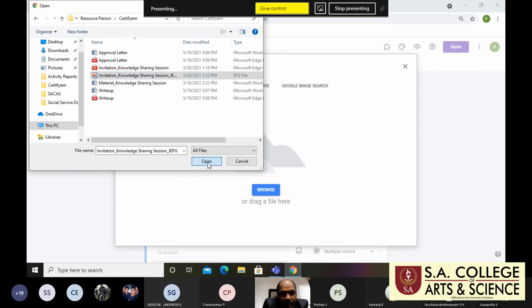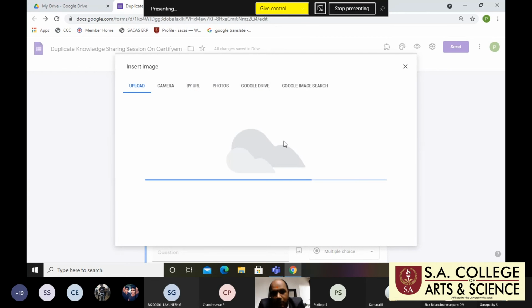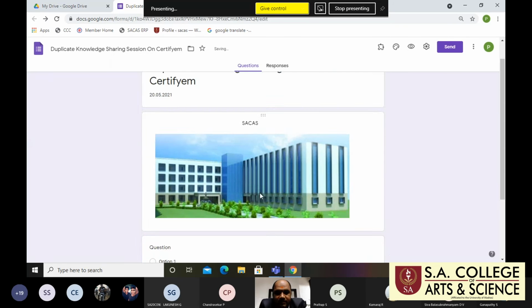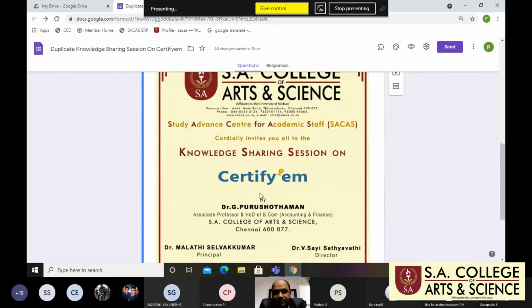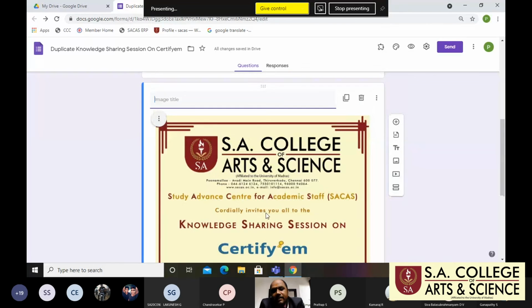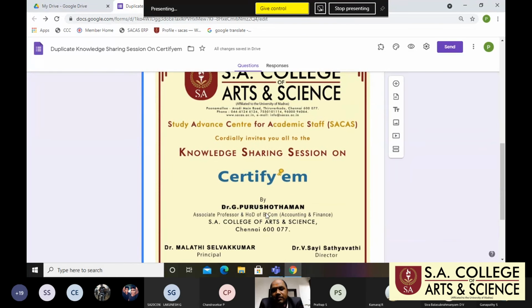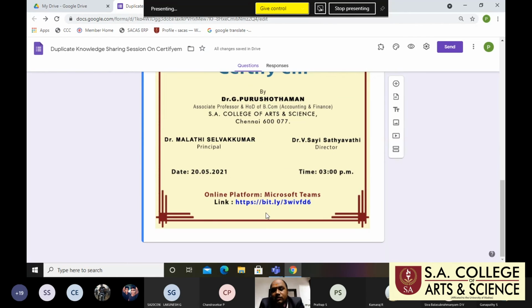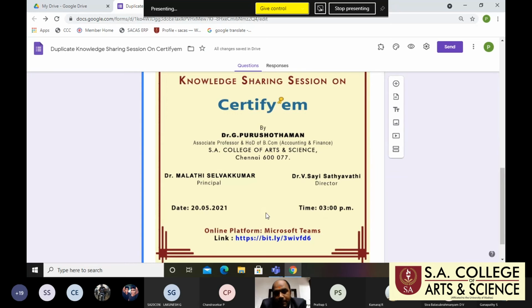So this is also JPEG format. I'm uploading one image. Yes. So this is the invitation. Today we are conducting a knowledge sharing session on Certify-M. So it is easy for people to understand what program is going on. It is easy for the respondents to understand. So that's why I'm using the invitation.